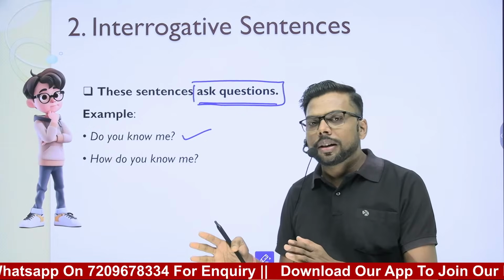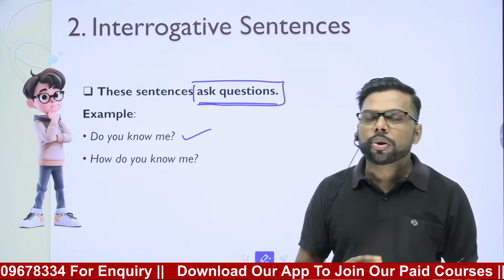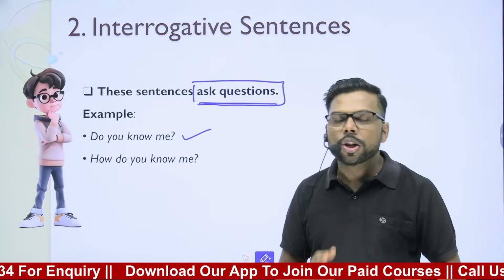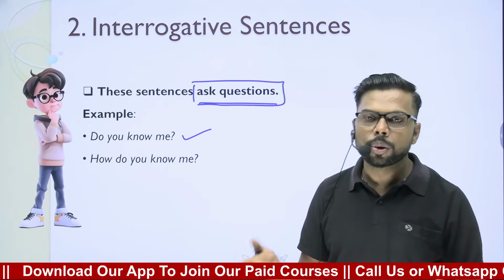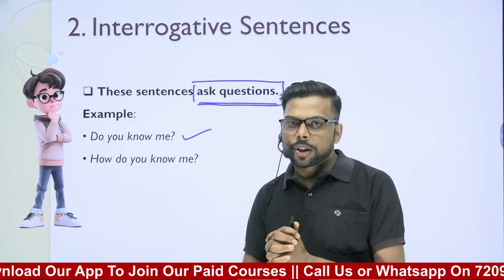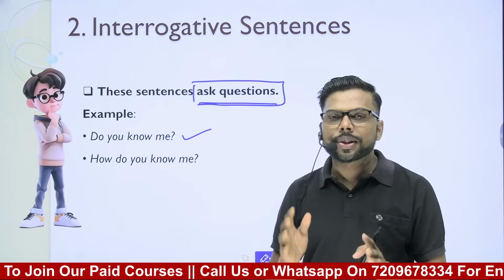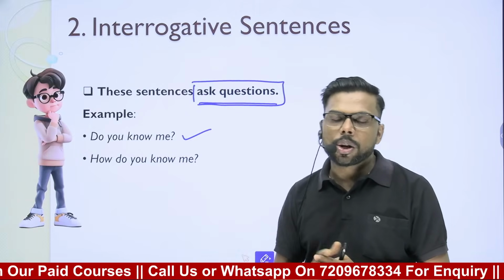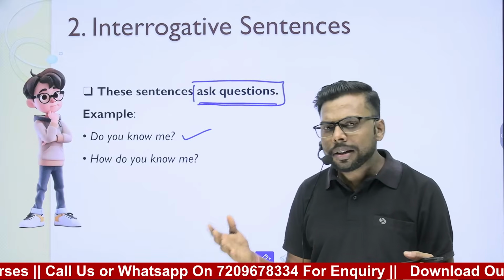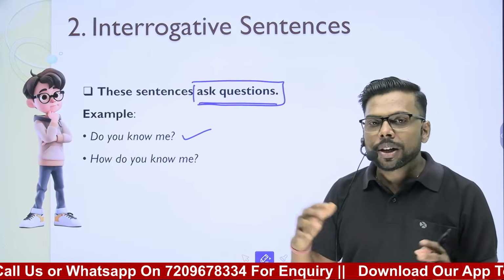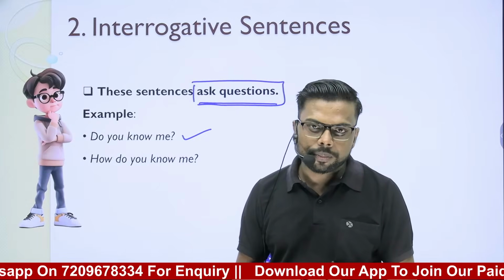And the second type of interrogative sentence is conditional interrogative, where we use question words, or we can also say WH words, like what, where, why, who, whom. These are called WH words. And when we use WH words to ask questions, these types of interrogative questions are also known as conditional interrogative. Why conditional interrogative? Because we want to know some different types of information.